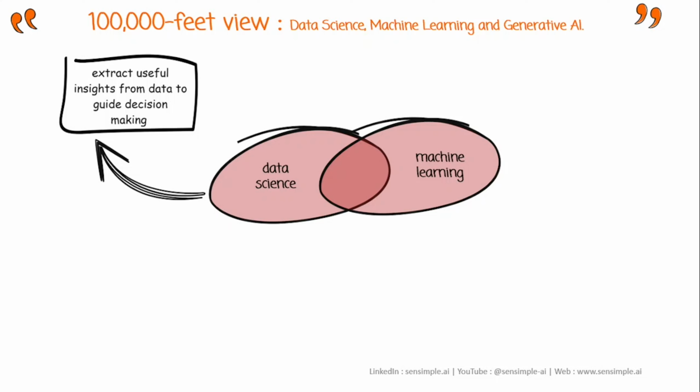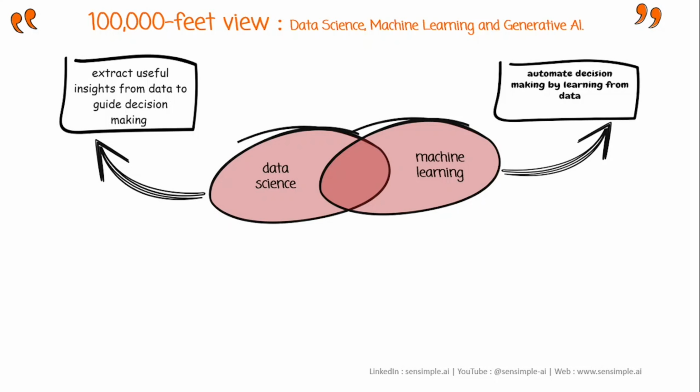Machine learning is to automate and perform decision making by learning from useful data insights. We are automating our decision making by learning from the data. Where are we getting this data from? We are getting this useful data, useful insights, by using data science skills.